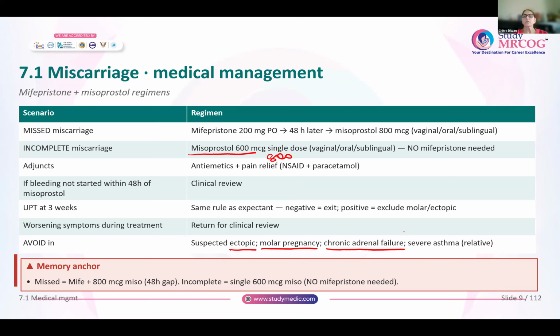Severe asthma is a relative contraindication for misoprostol. It is not a strong contraindication, relative contraindication. So remember, for missed miscarriage, mifepristone and misoprostol both are to be given, whereas for incomplete miscarriage, it is only misoprostol. No need of mifepristone for incomplete miscarriage.